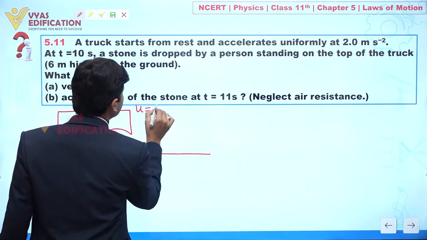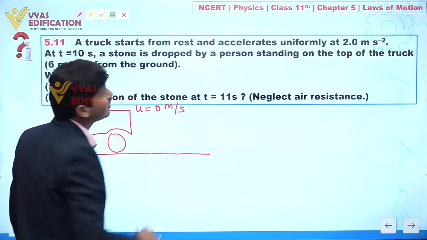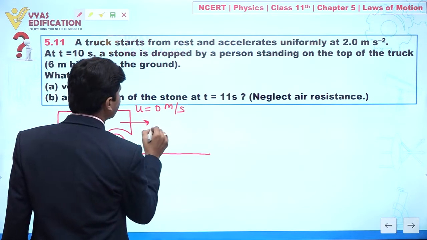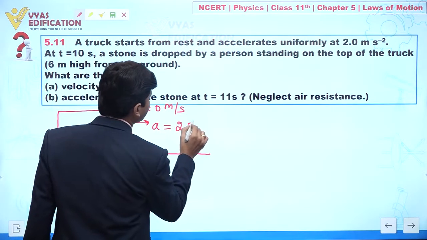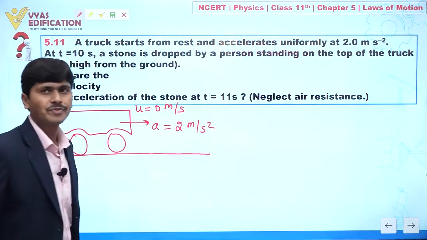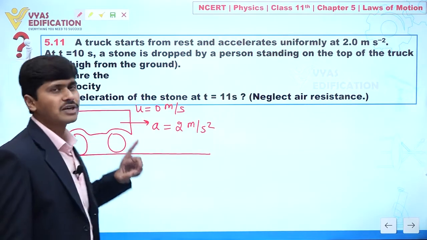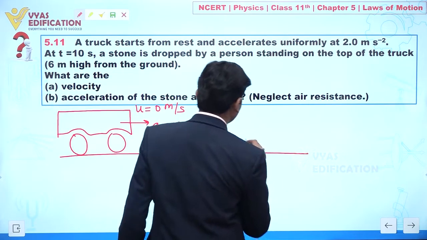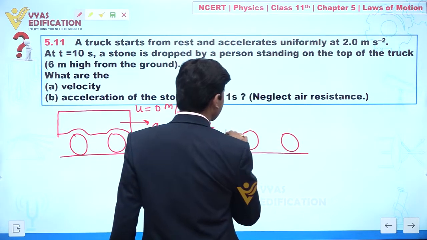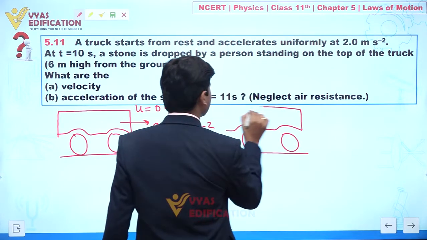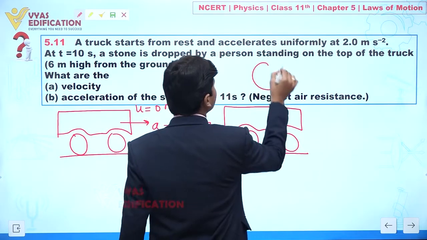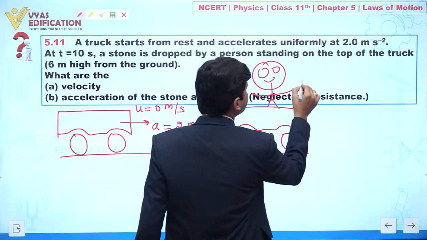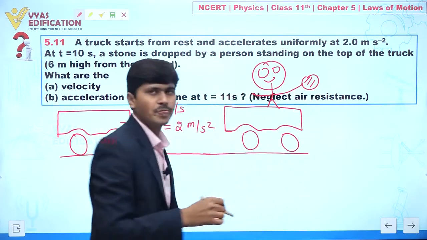It means u is given to you as 0 meter per second. And it is also given acceleration is uniform, means acceleration is 2 meter per second square. At time t equal to 10 second, a stone is dropped by a person. So let's suppose now the situation becomes like this. Let's suppose this is the truck, and on this truck we have this person. Now let's suppose this person is having a stone.